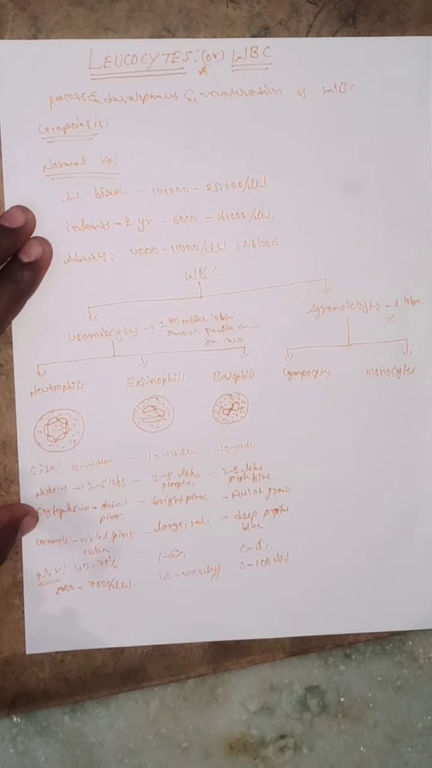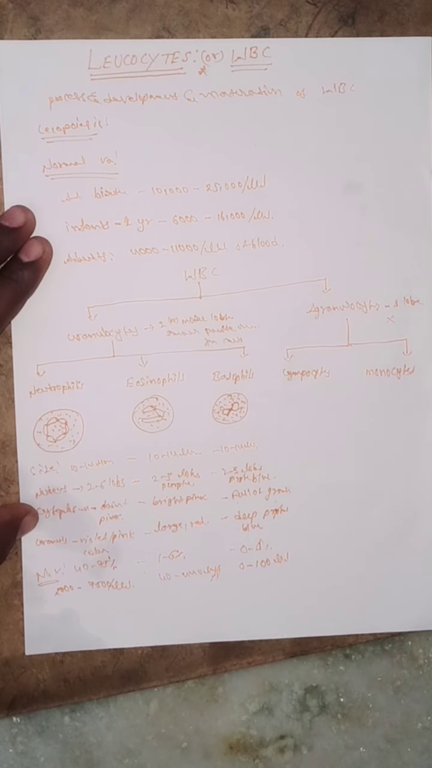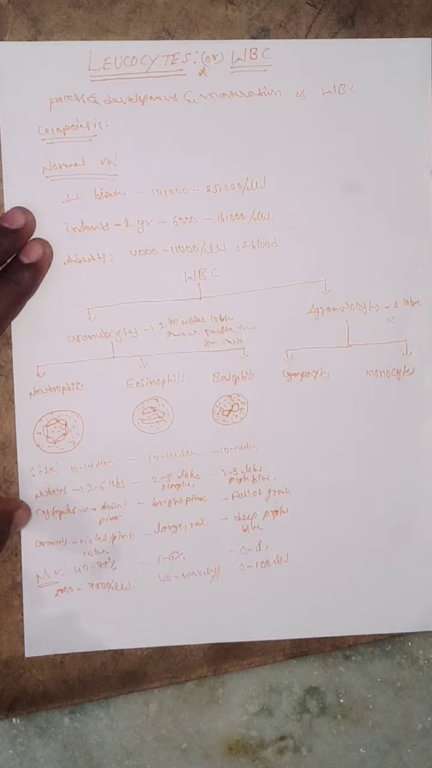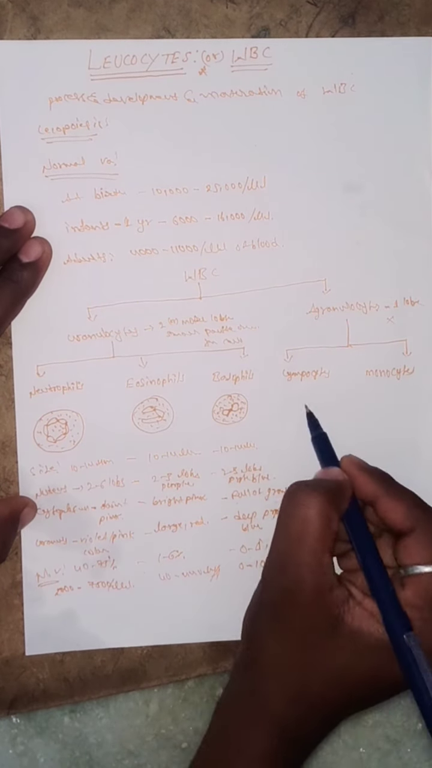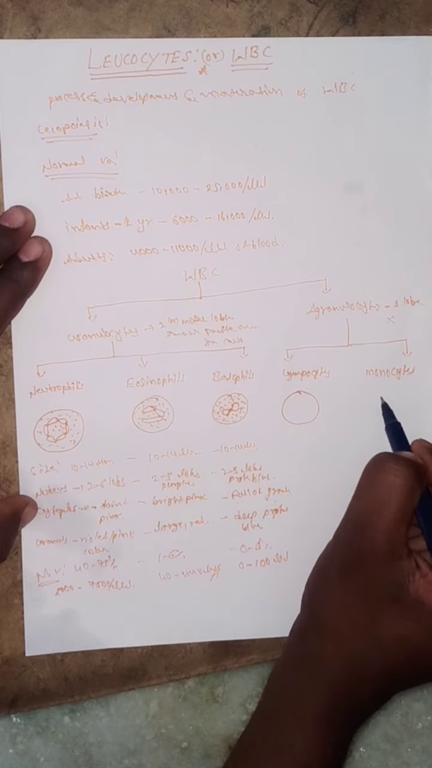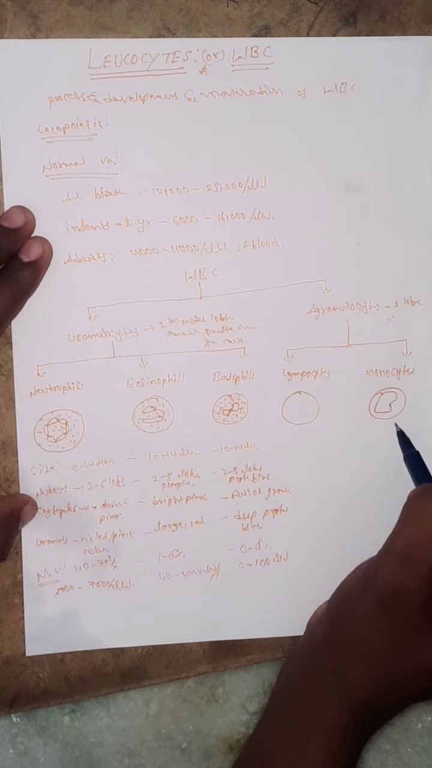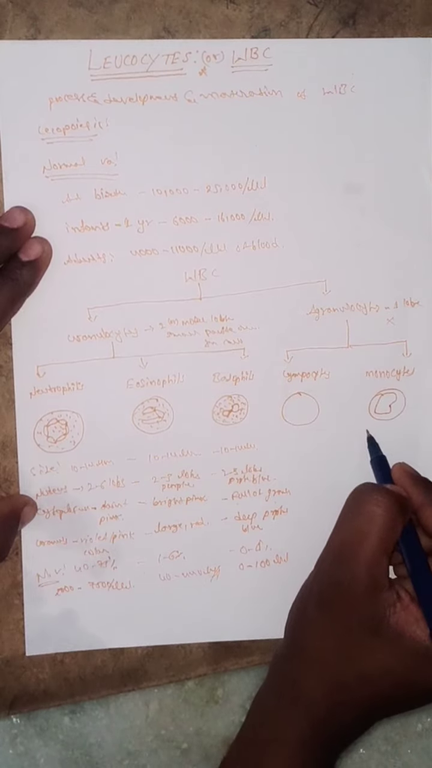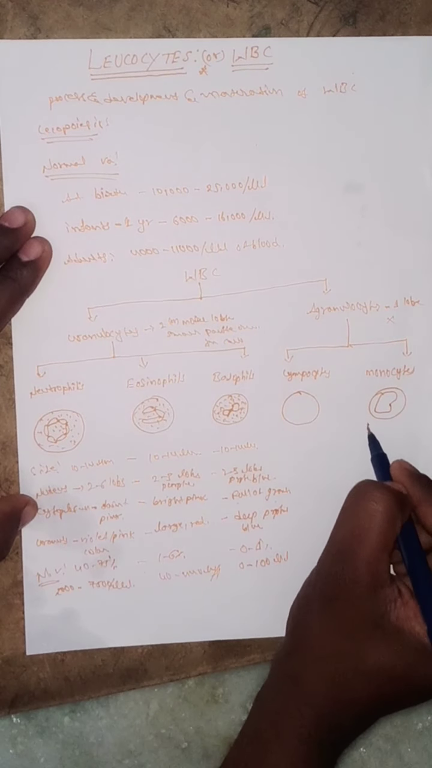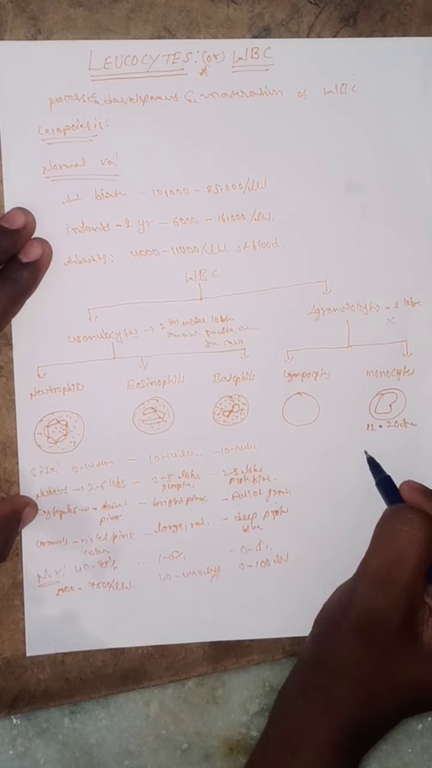The next one is about agranulocytes. Agranulocytes contain only one nucleus. There is no chance for more than one nucleus, and there is an absence of granules. So this is the structure of the monocytes, and in the monocytes a large nucleus is presented. What is the size range of the monocytes? 12 to 20 μm is the cell size.